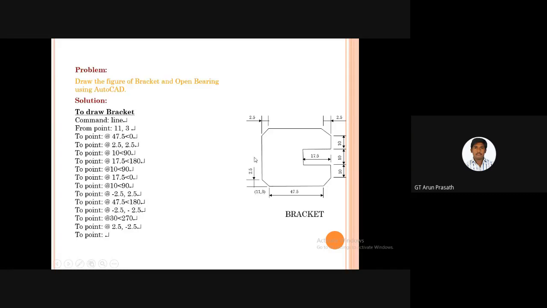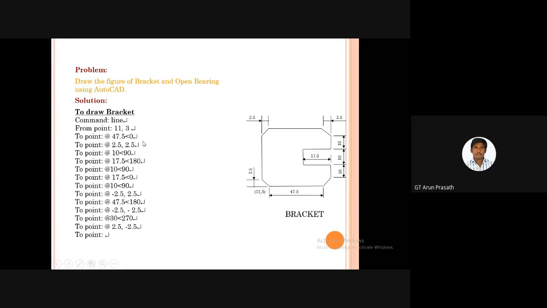For a small drawing I did this, and for this bracket drawing I gave these commands. For this drawing I open bearing using these commands, step by step.